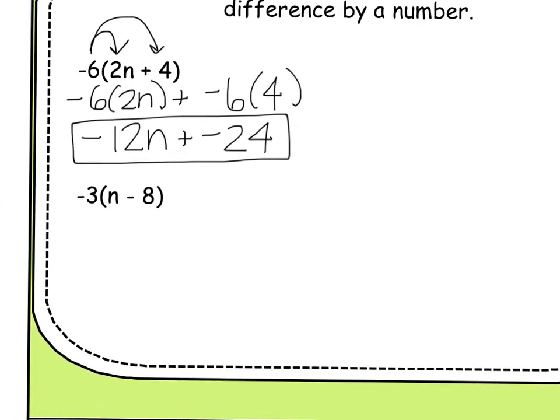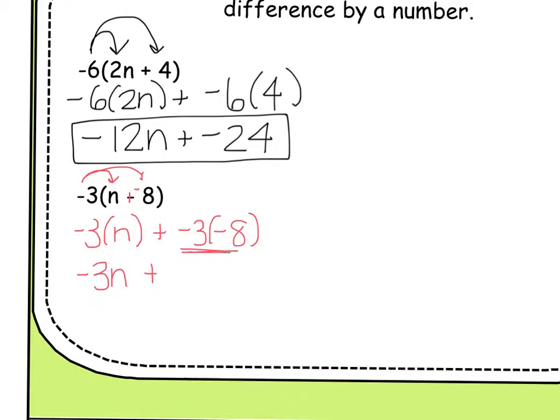Now the next one is where we run into a couple different problems. So what I'm going to ask you to do is, because we see two negative signs here, I'm going to go into my n minus 8 and I'm going to keep it, change it, flip it like we learned with our subtraction. So when the negative 3 wants in, the negative 3 is going to first shake hands with the n, and now it's a plus sign. Now the negative 3 is going to shake hands with the negative 8. You'll notice that when the negative 3 shakes hands with the negative 8, we have two negatives, which is a positive. So let's figure out our answer. Negative 3n plus, and these two negatives as a positive give us a positive 24.